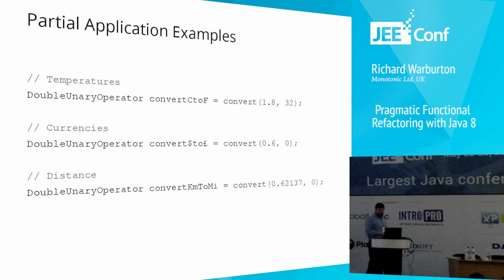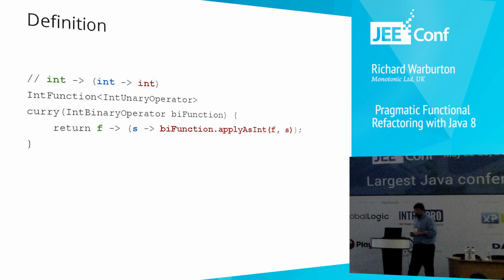So what does that look like? Well, here's some partial application examples. We're applying some of the arguments to our convert functions. So our temperature arguments, our currency arguments, or our distance arguments. And in each case, we're getting back a function. So we still need to give it another argument to actually call it. Which we saw an example of on the previous slide.